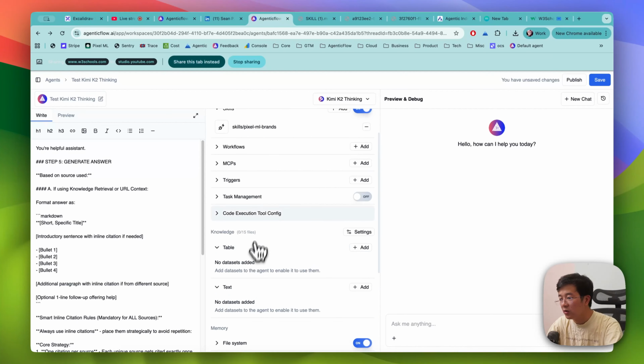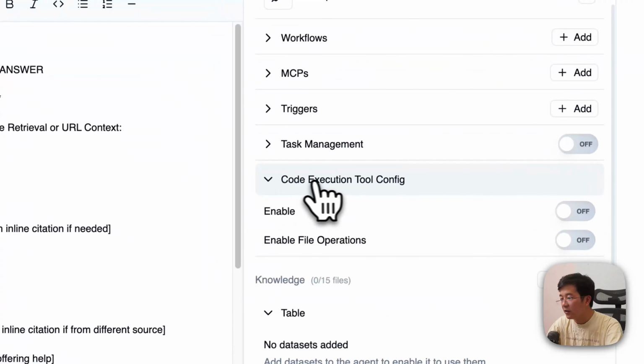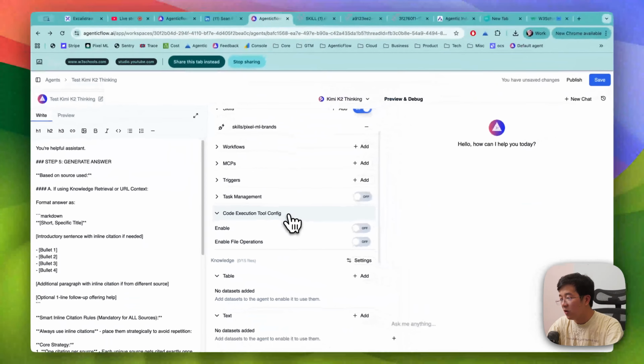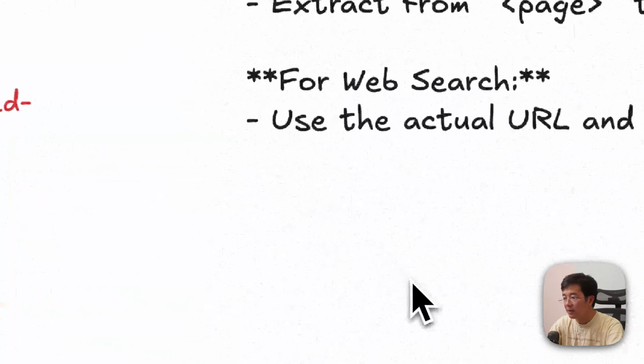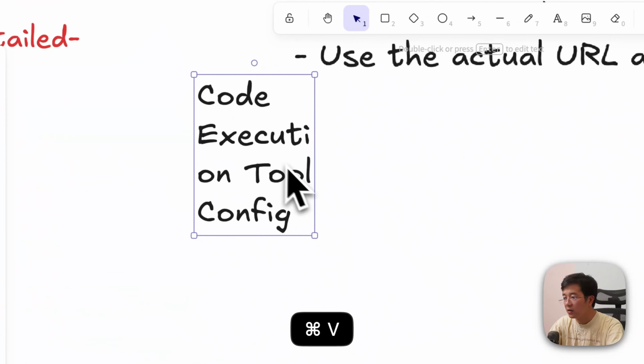I would like to introduce you, for example, to enabling code execution on tool calling. This is something very new, so I need to put it here.